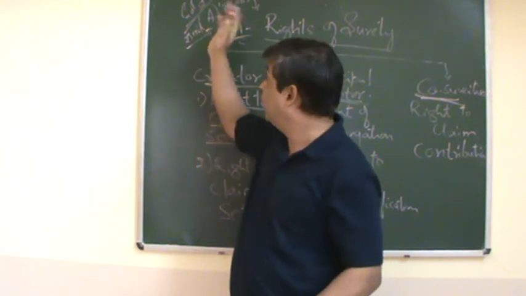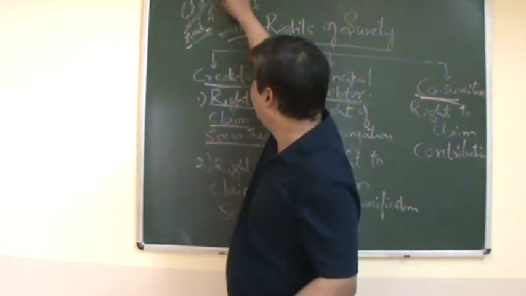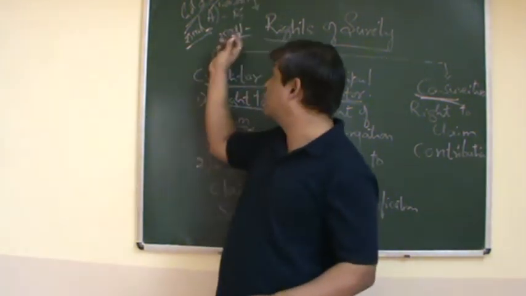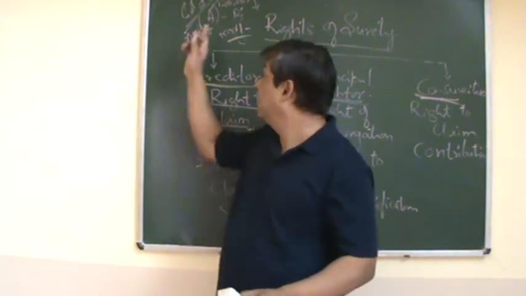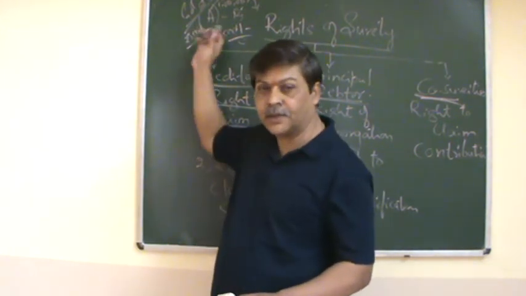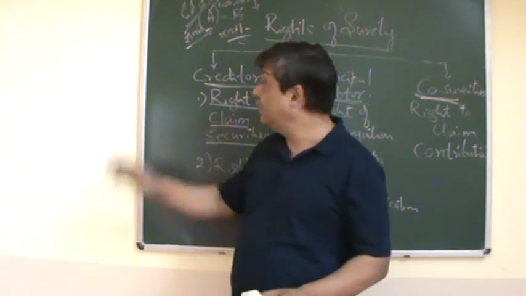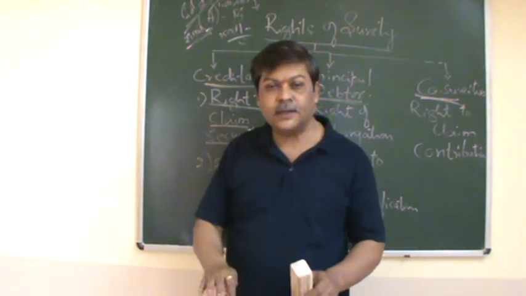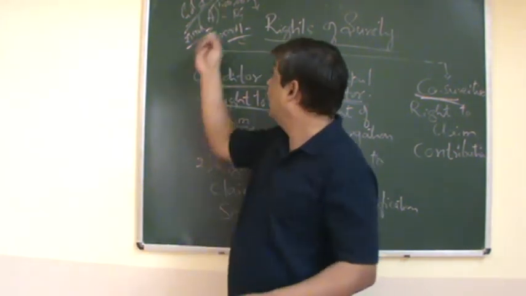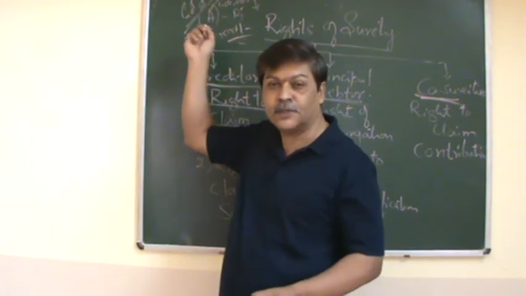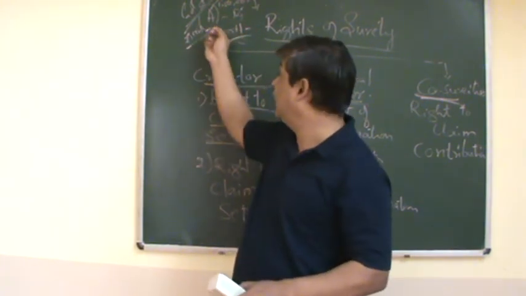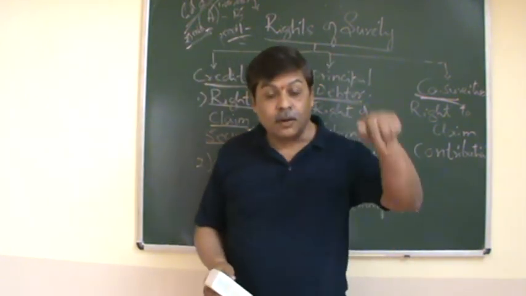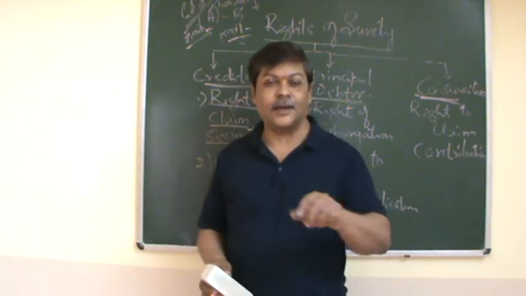Just remember this. But before this, A had given 25,000 to B, which has to be returned back to A. B has to return that 25,000. So in this case, the 1 lakh debt is there, the default has taken place and the creditor asks the surety to pay. So in that case, he can claim that 25,000 set off, which was due from the creditor to the principal debtor.